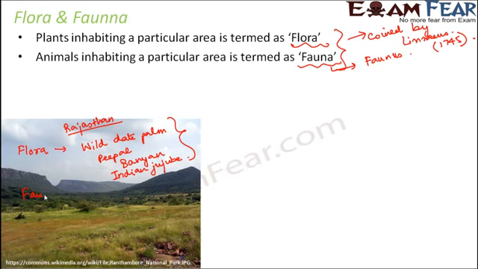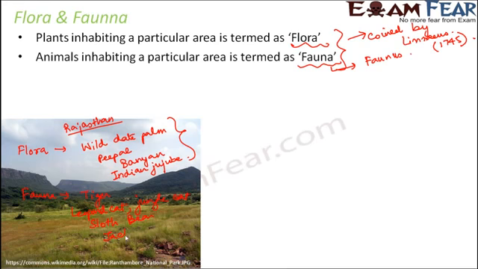Talking about the fauna, what kind of animals do we see here? We see tigers. It is quite famous for tigers. In fact, we also see some other varieties of cats like the leopard cat which looks like a leopard. We also see the jungle cat. We see sloth bear. We see jackals.